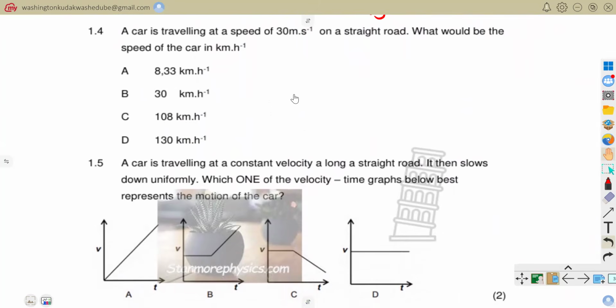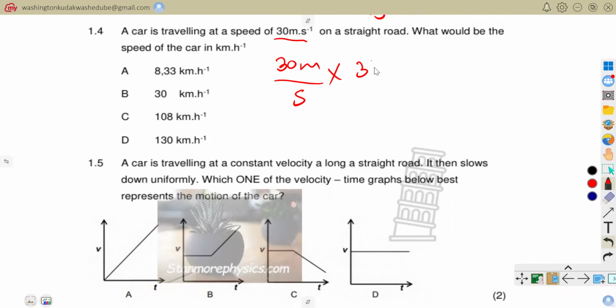Now, 1.4 is saying a car is traveling at a speed of 30 meters per second on a straight road. What would be the speed of the car in kilometers per hour? So we need to convert 30 meters per second into kilometers per hour. When we are converting, we say how many seconds are there in an hour?